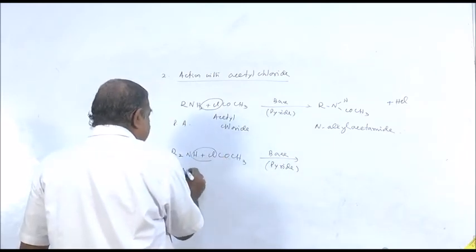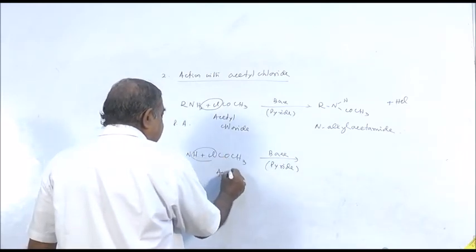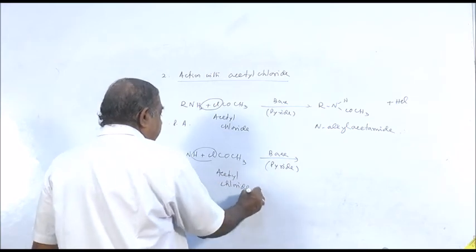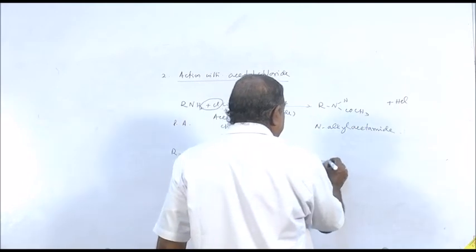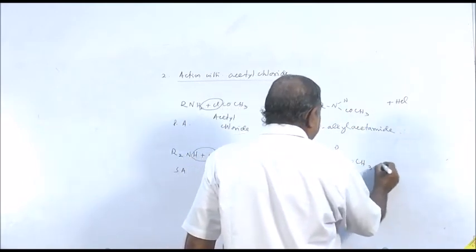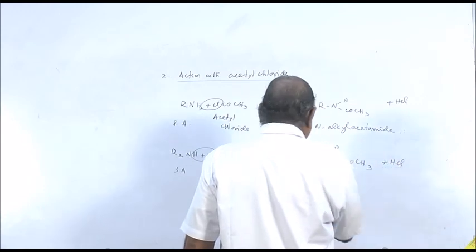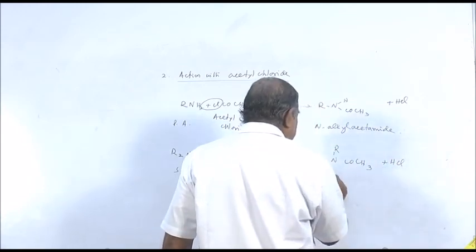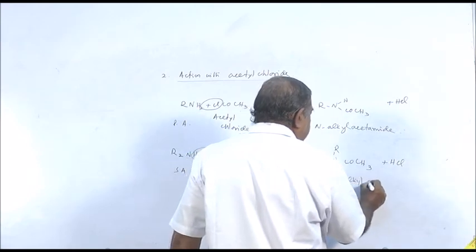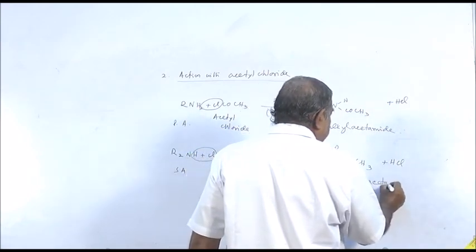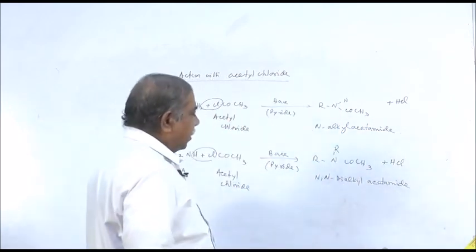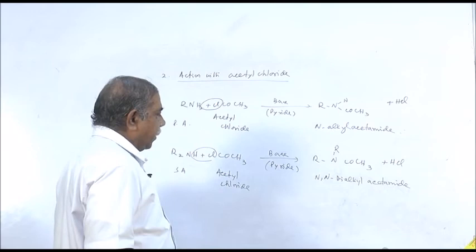This is your secondary amine, this is your acetyl chloride. HCl will be neutralized by the base. This is your N,N-dialkyl acetamide, or ethanamide you can write.